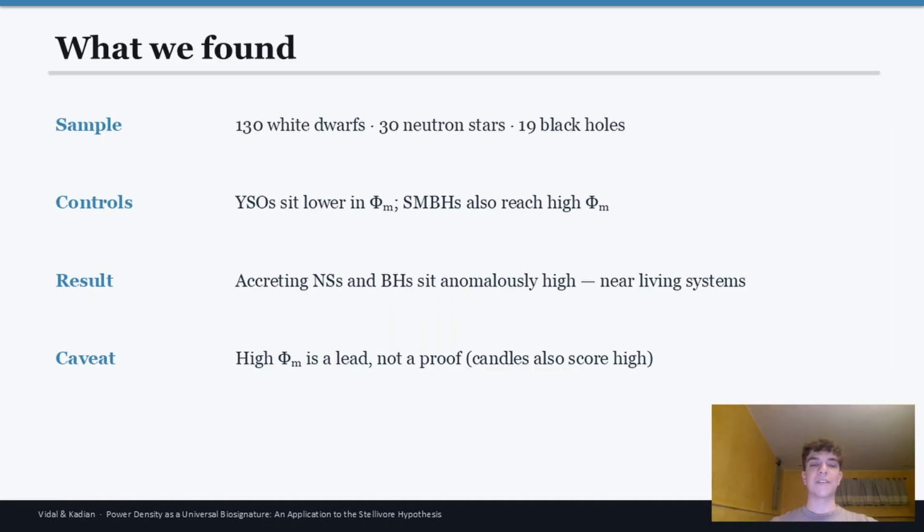And what we found after sampling 130 white dwarfs, 30 neutron stars, and 19 black holes, using young stellar objects as the control group, is that these accreting binaries and supermassive black holes sit very high on the graph when looking for power density, right next to that of the biology plots, both being very far from equilibrium thermodynamics. And now you might say, well, a candle has very high power density, but a candle doesn't have a way to store and channel this energy like a civilization in a compact binary system would.